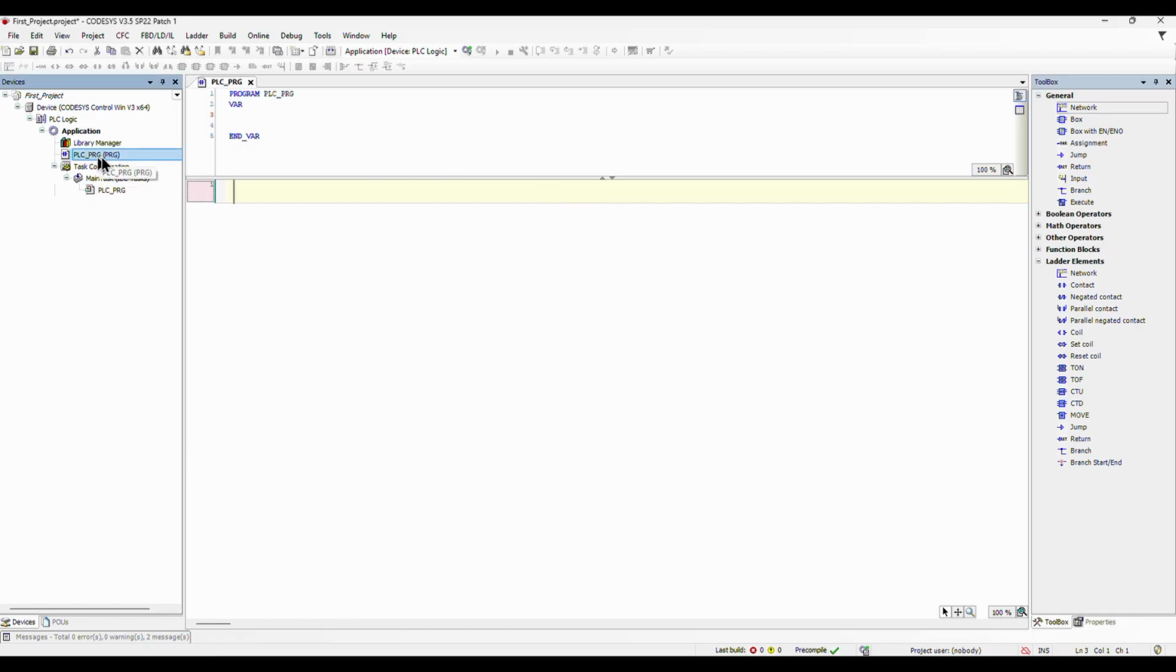Open fresh new Codesys project. If you don't, you can watch our last video. Add new line by dragging and dropping network on the toolbox. The same way we will drag and drop contact on the line from the toolbox. Again, drag and drop coil on the line from the toolbox.